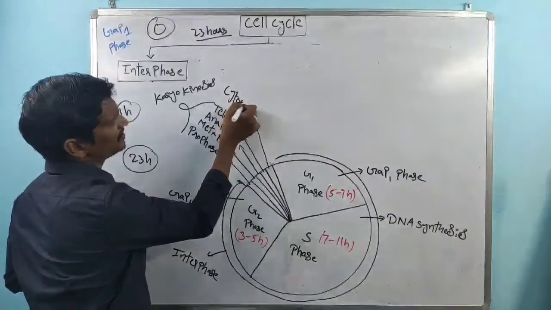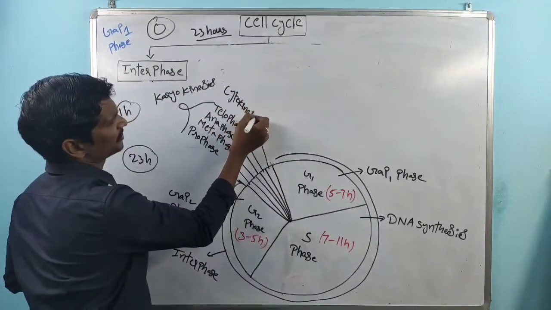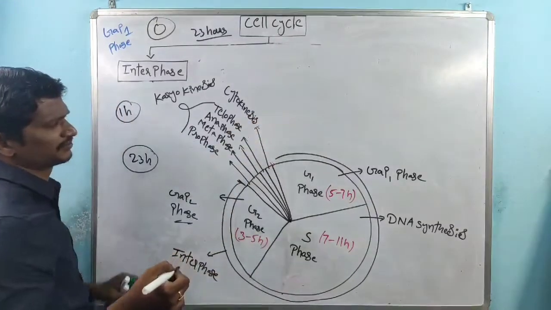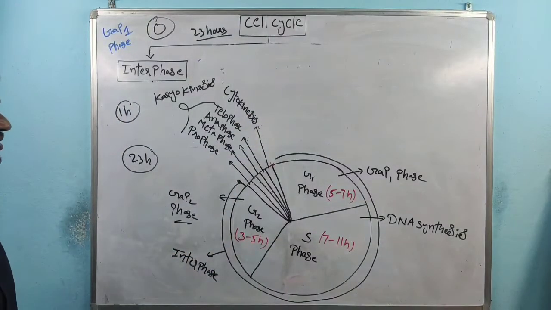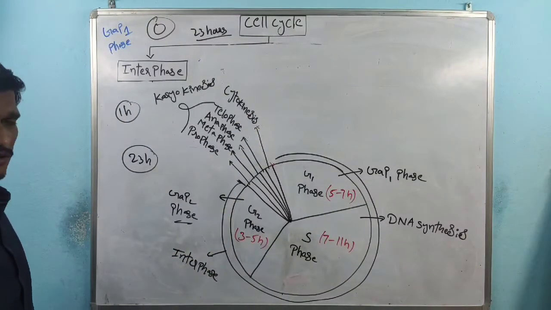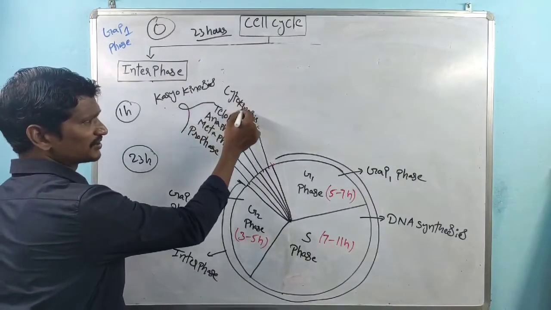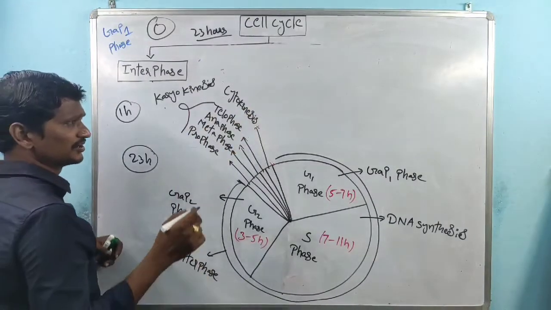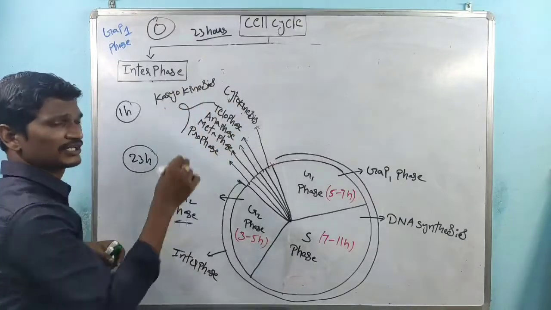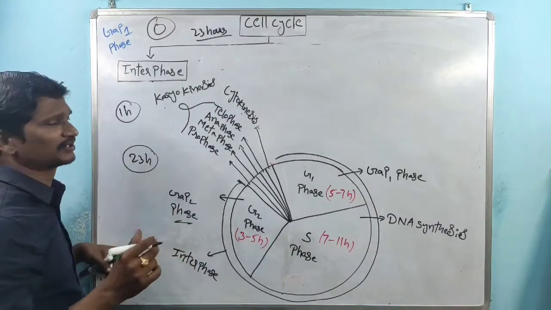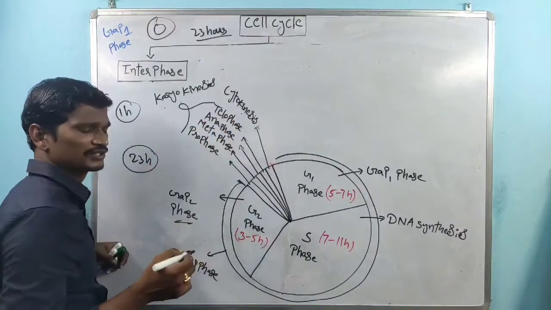So these phases are related to karyokinesis and cytokinesis, which are related to the mitotic phase.